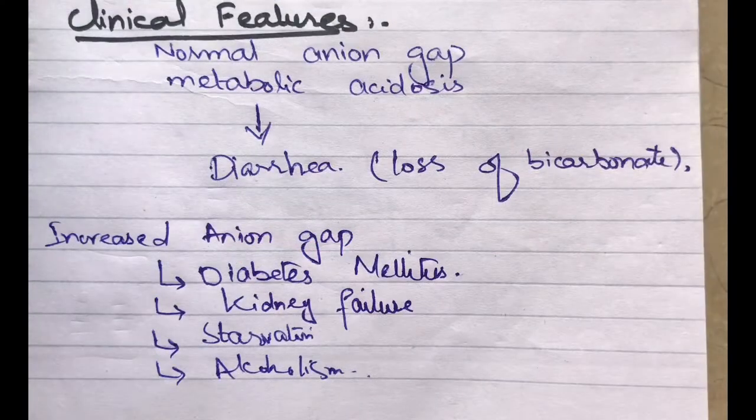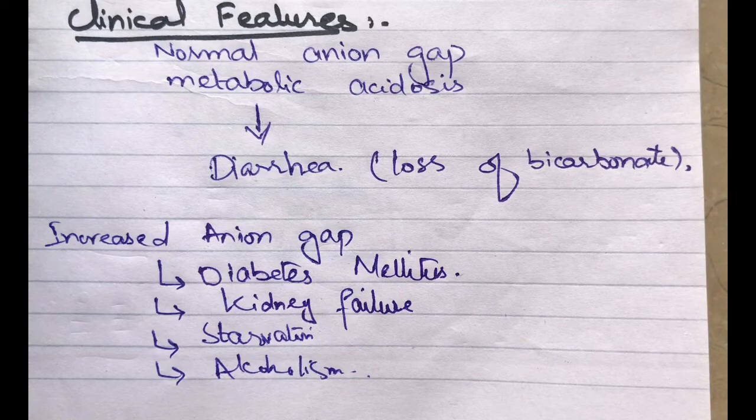Moving on, as we have divided metabolic acidosis on the basis of anion gap, into normal anion gap and increased anion gap. Whenever we talk about the normal anion gap, basically we have a condition in our mind that a patient has lost bicarbonate ion concentration via diarrhea. When there is profuse diarrhea, there is excessive loss of bicarbonate from the body. The hydrogen ions remain free in the blood.